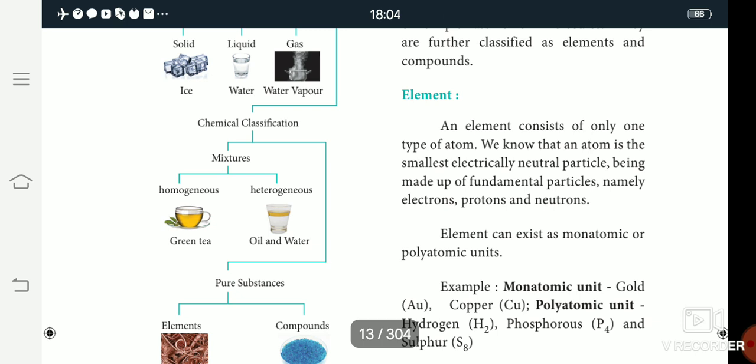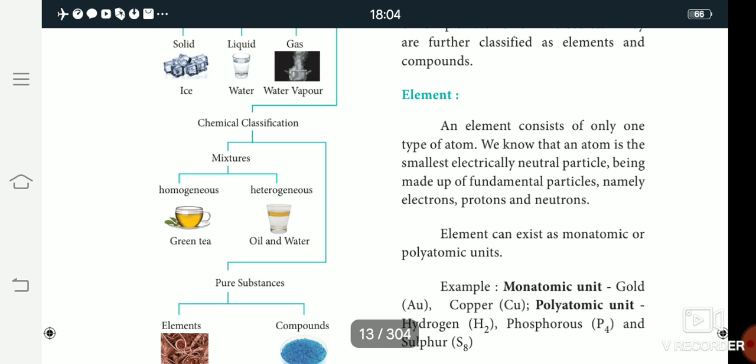Next one: molar mass, that is relative molecular mass, what is molecular mass and its equation. So the relative atomic mass formula and the relative molecular mass formula.